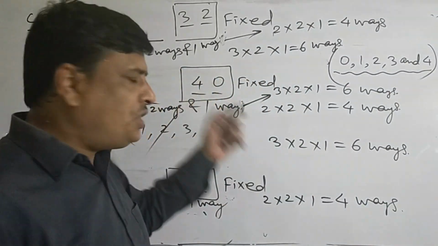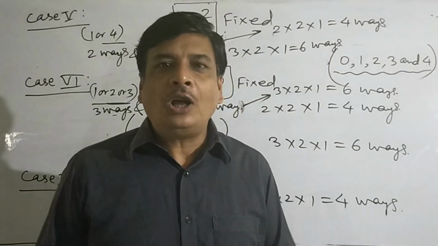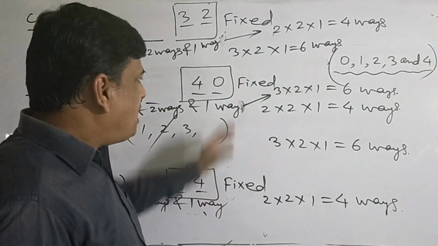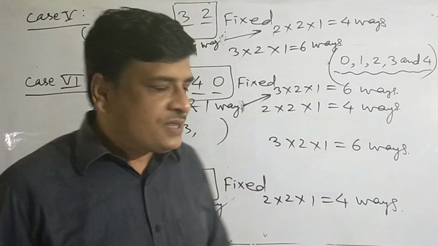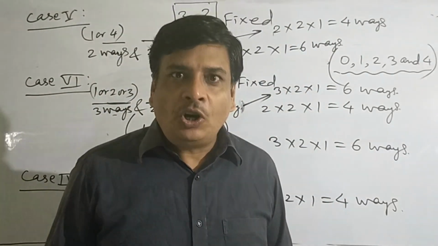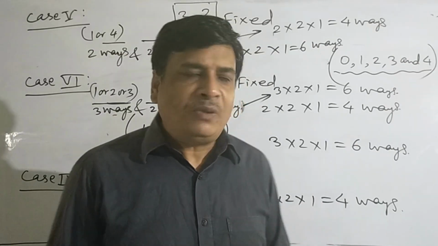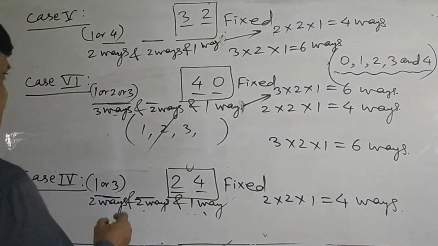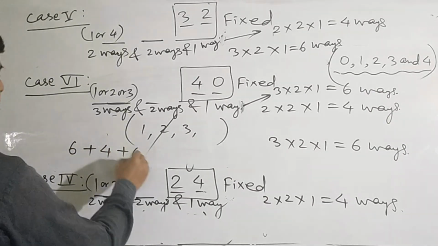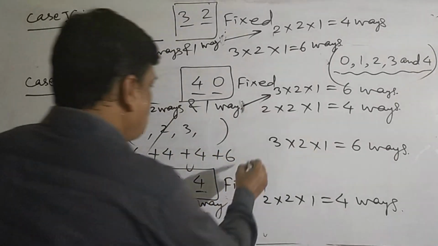So altogether, how many ways do we have? 6 plus 4 plus 6 plus 4 plus 4 plus 6, total 30 ways.